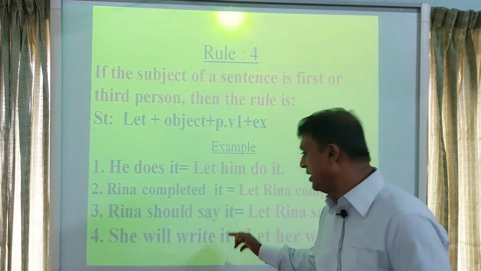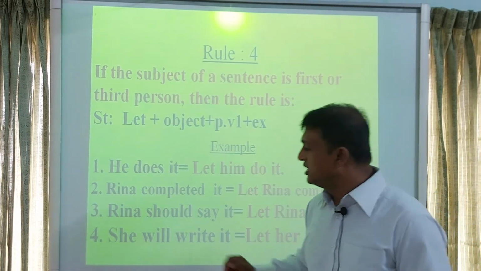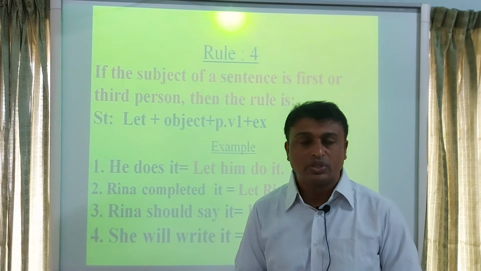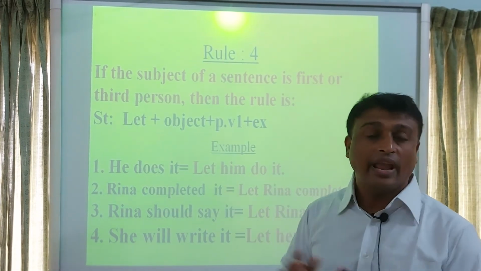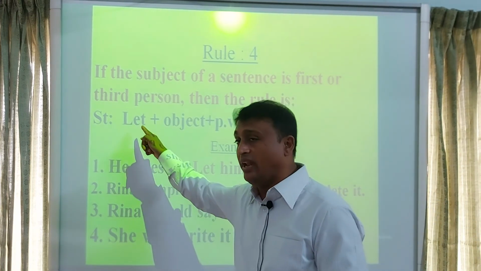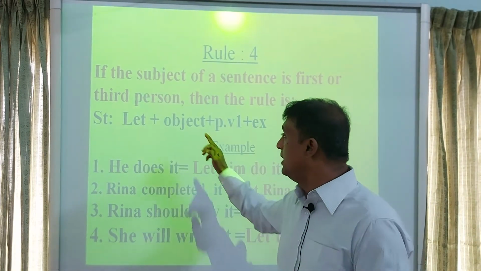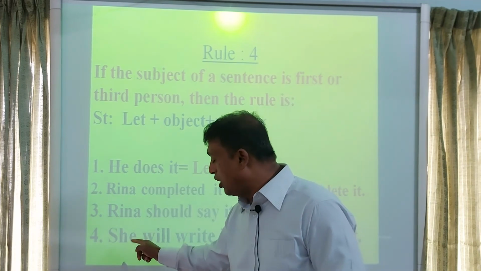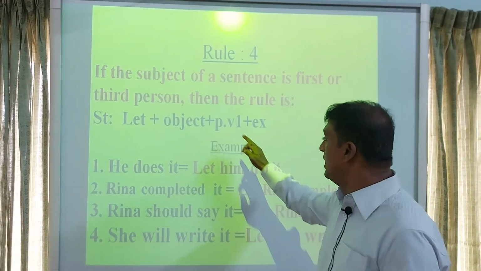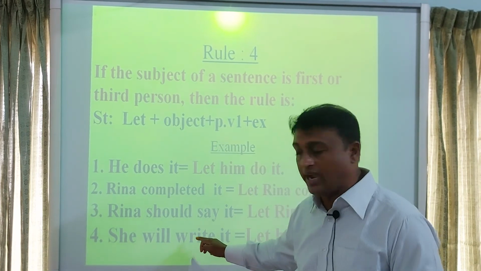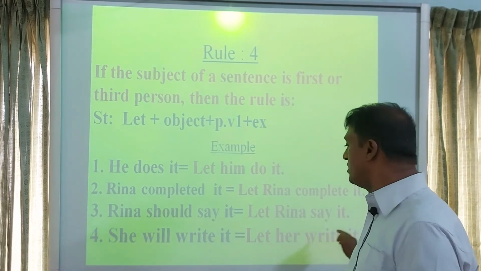Look at the fourth example. She will write it. Here, she is third person. So, to transform it to an imperative sentence, at first you will write let. Then you will write the object. The objective form of she is her. Then you will write principal verb 1, write it. Let her write it.